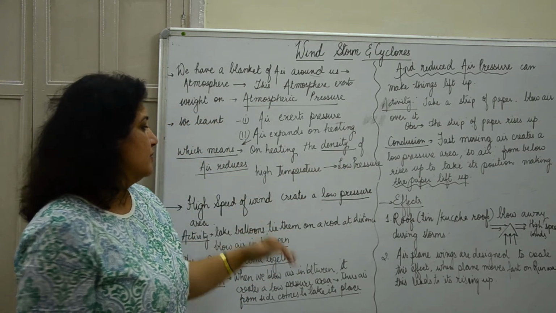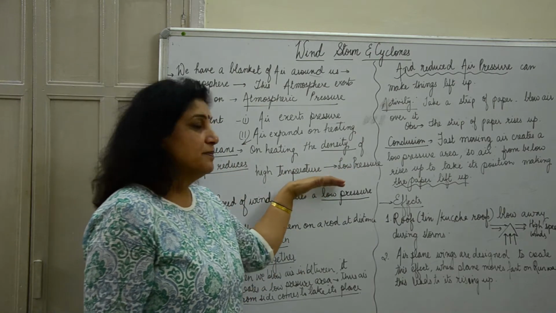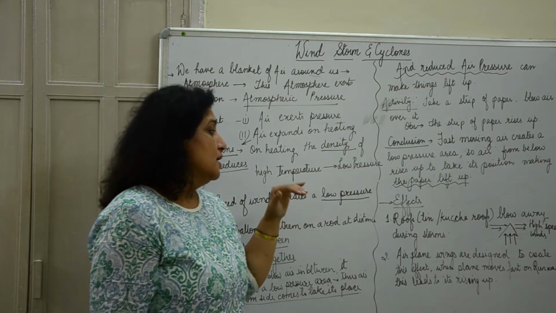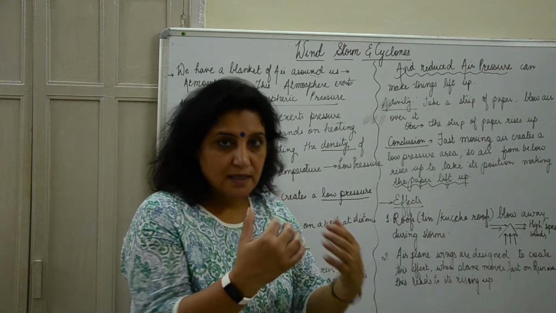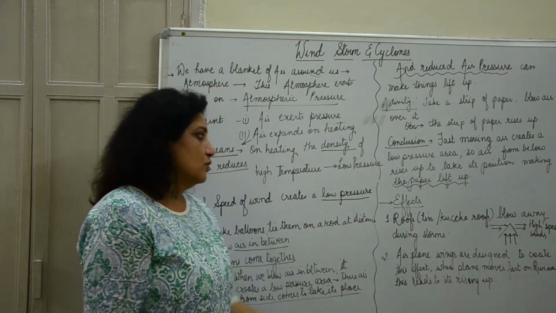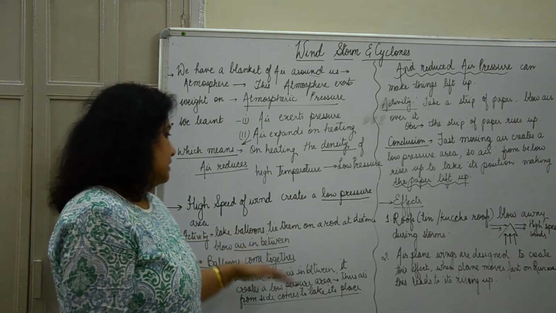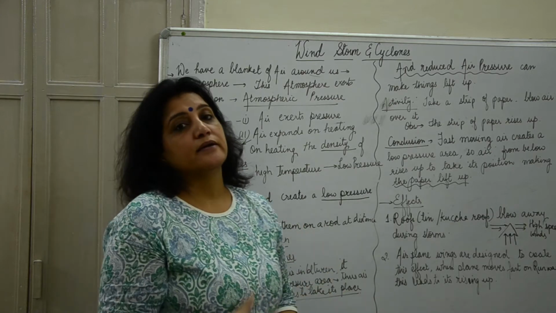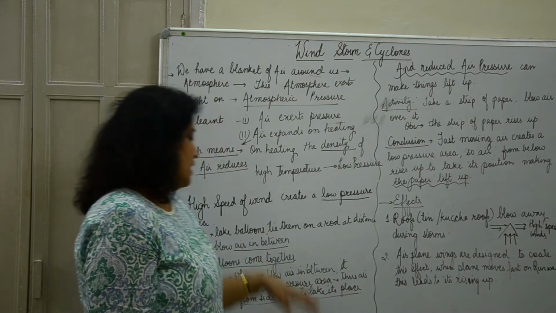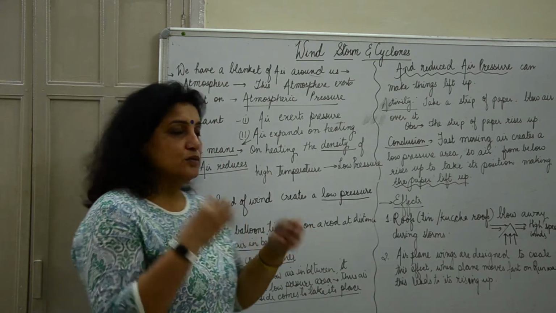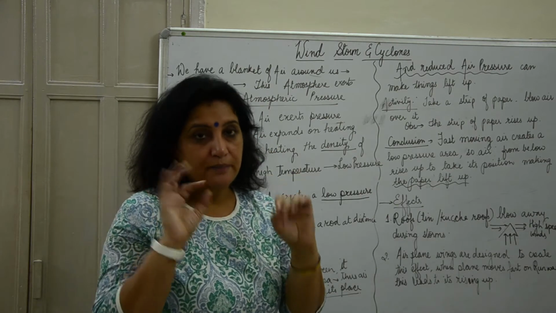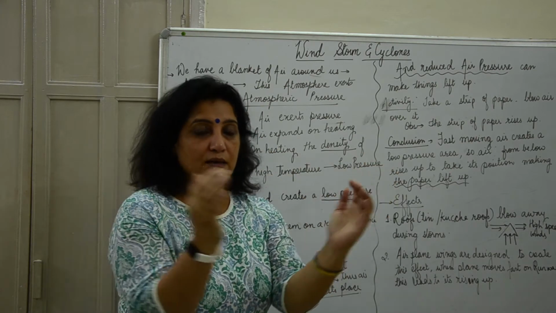Now in this part we will learn that it's not just the temperature that makes it a low pressure. Even when the wind is blowing at a very high speed, it creates low pressure. So we will learn it through an activity. We will learn how high wind speed creates a low pressure area. In your book it is given: take two balloons, tie them on a rod at some distance and blow in between them, and you will see that the balloons come together.